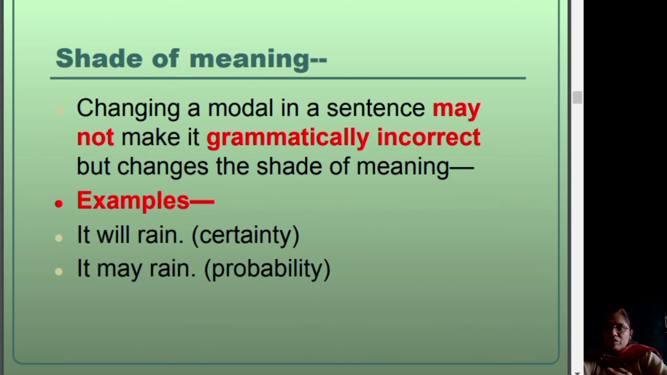What is the function of modal auxiliary? They change the shade of meaning of a sentence. Changing a modal in a sentence may not make it grammatically incorrect, but it changes the shade of meaning. For example, I say it will rain means I'm expressing a certainty that it will rain. If I say it may rain, I am not so sure, I'm expressing a probability. Let us